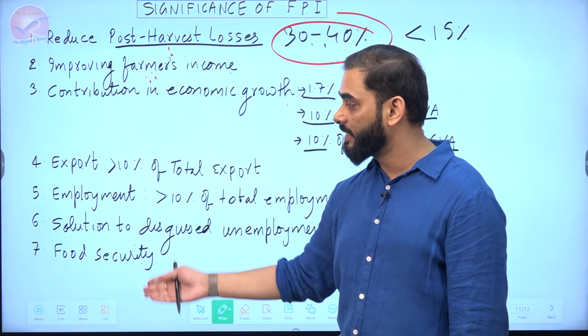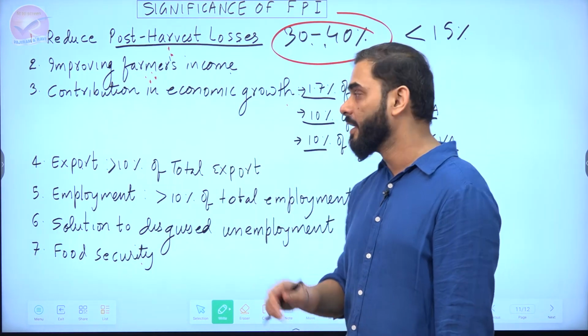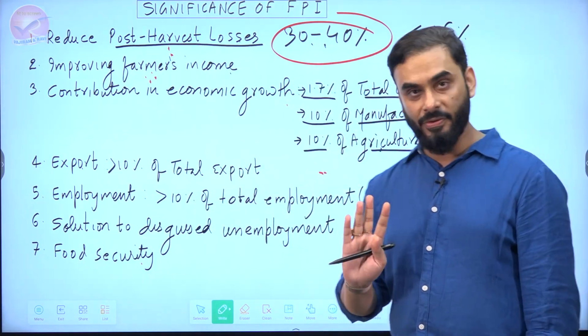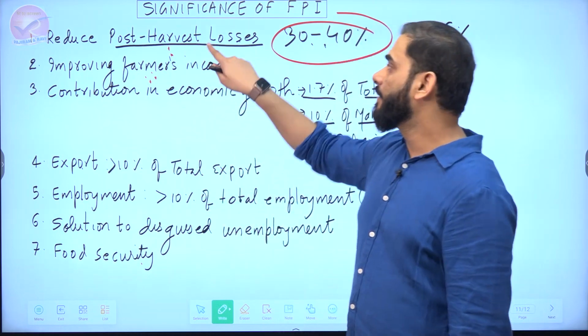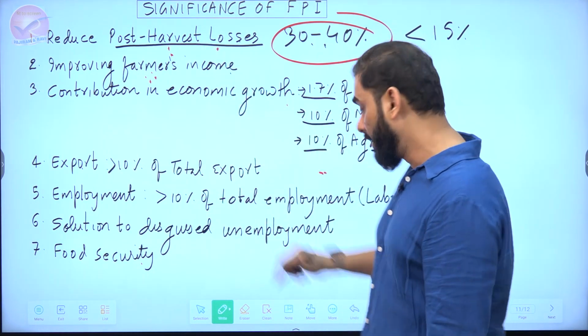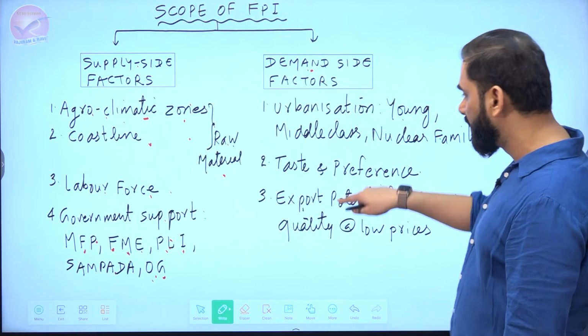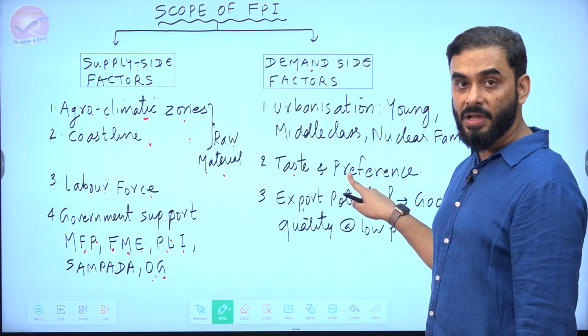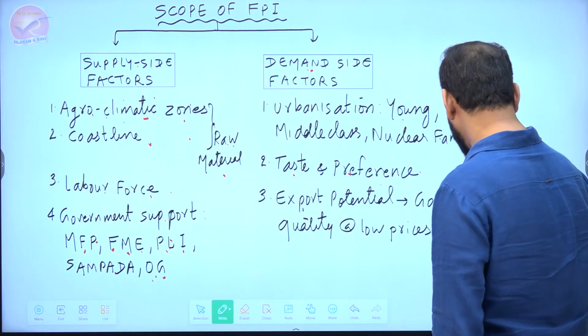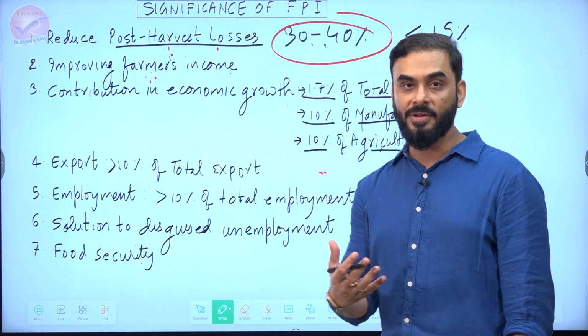So these are the significances that we should have written in the exam. You did not write a lot of data. Some basic data was good enough for this exam. For example, in post-harvest losses, we can take the name of the Dalwai Committee. Similarly, when we were doing scope and significance, in taste and preference, we could have taken some names of Nobel laureates also. So these are some of the things which will help us make our answer better.